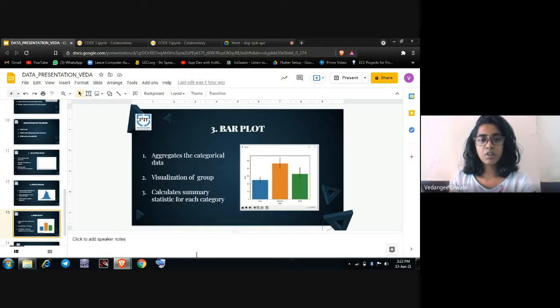Moving to the bar plot, it is basically used to aggregate categorical data according to some method, which we can mention later. The visualization of these groups can be understood through the action it performs, like bar graphs. The bar plot function calculates summary statistics for each category, and by default it is used to calculate the mean. That's it from my side.